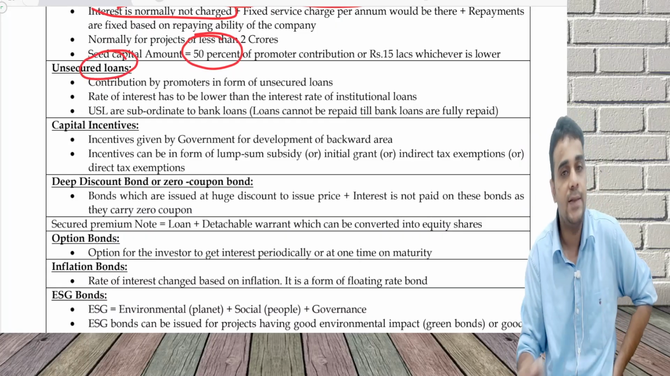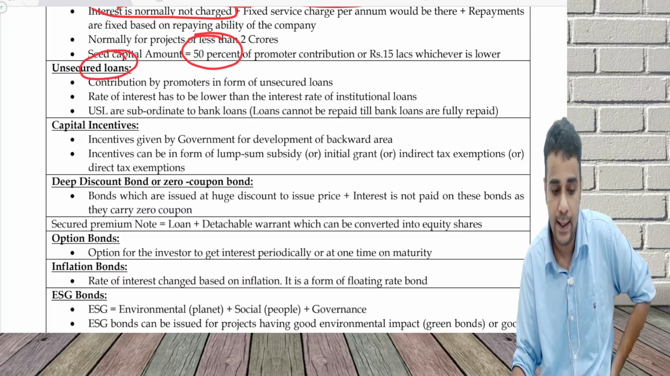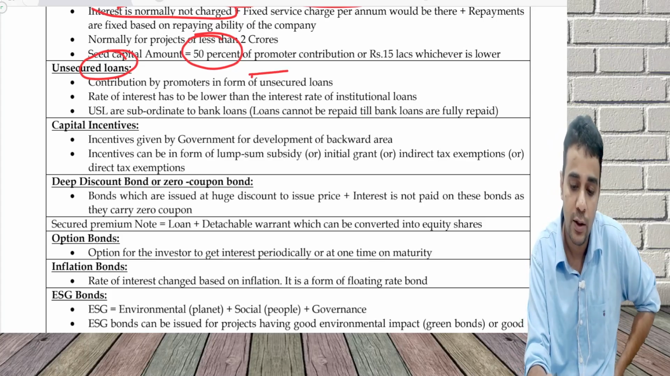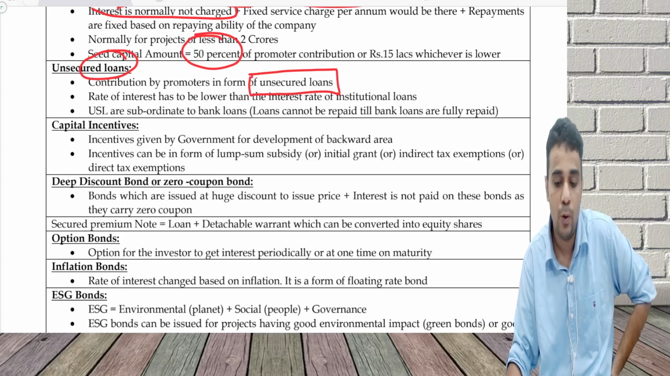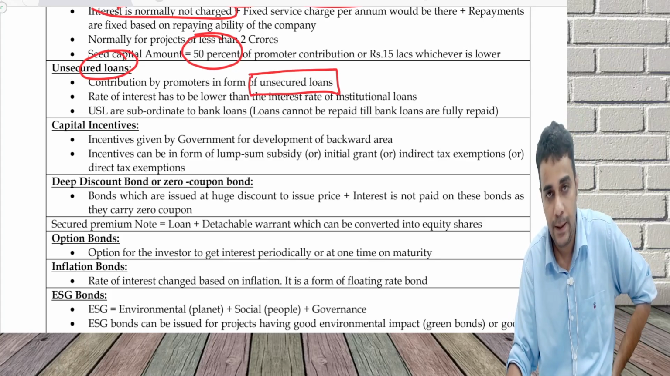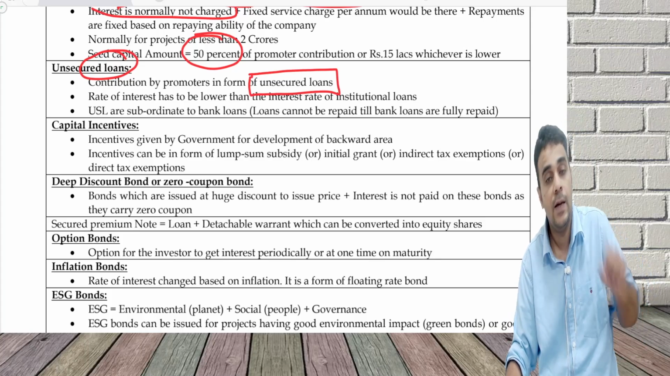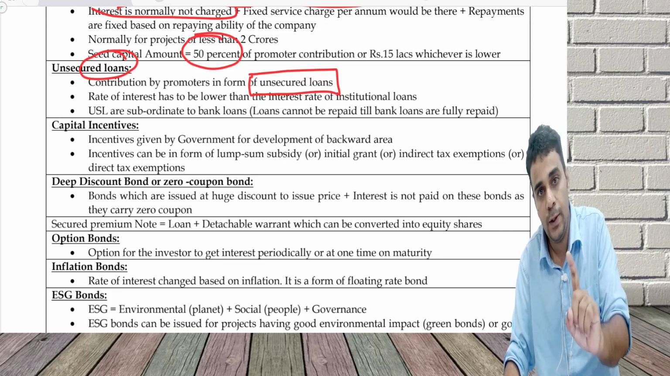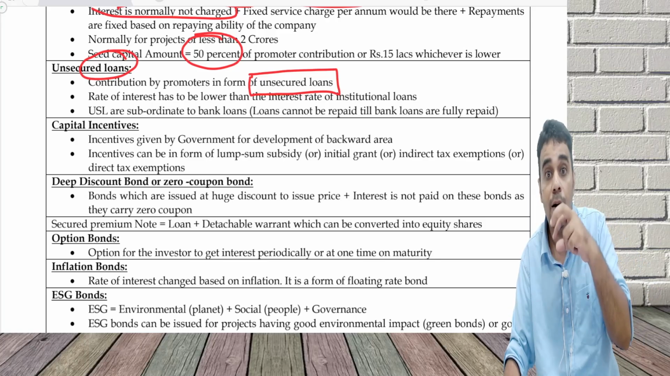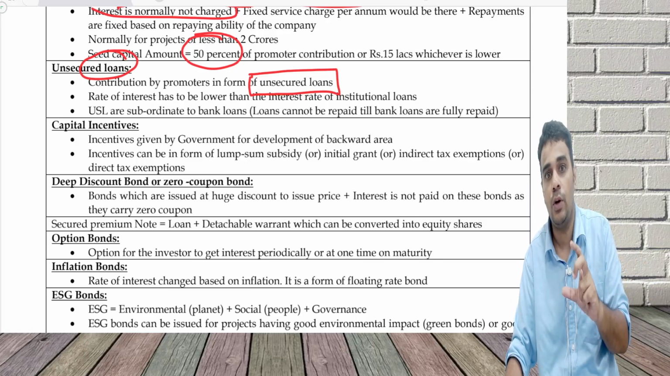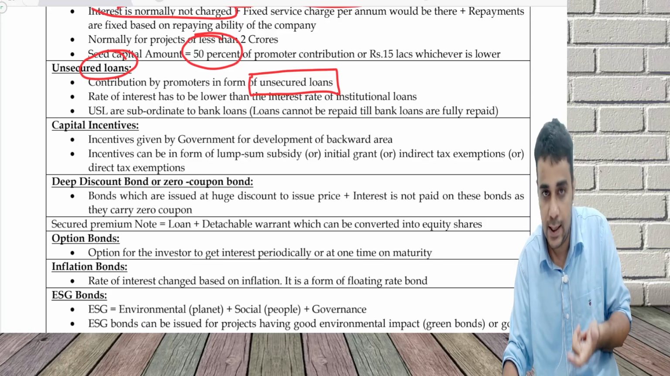Unsecured loan. As the name indicates, there is no security against this. Contribution by promoter in the form of unsecured loan. The promoter is giving loans to the company without taking any security from the company. Why is the promoter giving loans? See, the promoter can bring in the form of equity. Equity is a permanent capital that cannot be returned. But a loan can be returned to the promoter. So the promoter will bring in this unsecured loan.